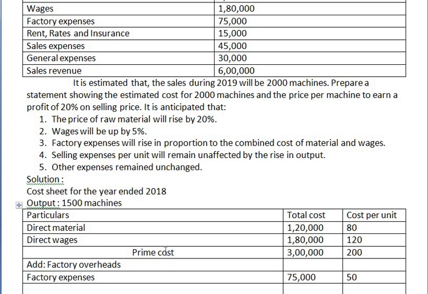Next, they have given us rent, rates and insurance. Rent, rates and insurance amount is 15,000 divided by 1,500.